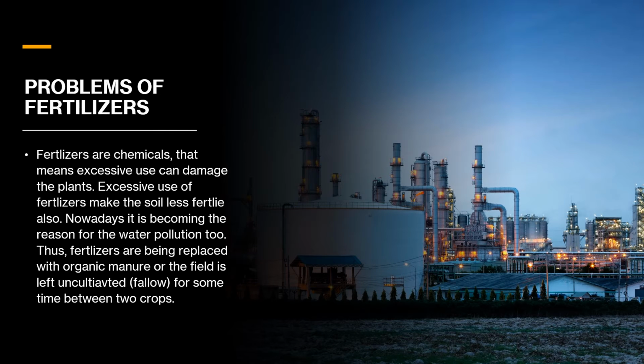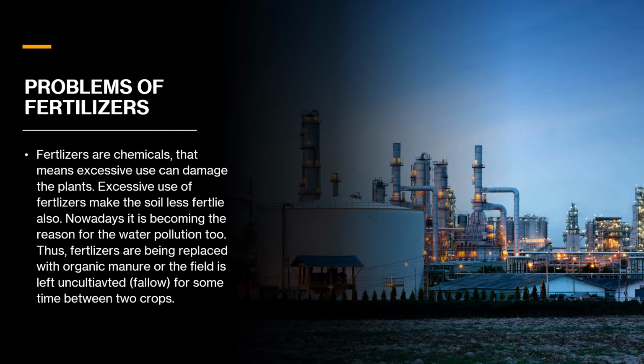So the next is the problems with fertilizers. Excessive use of these chemicals can damage the plants. As you would have learned in many places, it causes a lot of pollution. Excessive use of fertilizers makes the soil less fertile also. So if you don't use fertilizer, the soil will lose its fertility, and if you use it excessively, it will also lose fertility. So of course, it should be used within limits. Nowadays, it is also becoming a reason for water pollution. You would have learned that it is being mixed with water, and many marine animals die. Thus, fertilizers are being replaced with organic matter, or the field is left uncultivated, which we say is fallow, for some time between two crops.